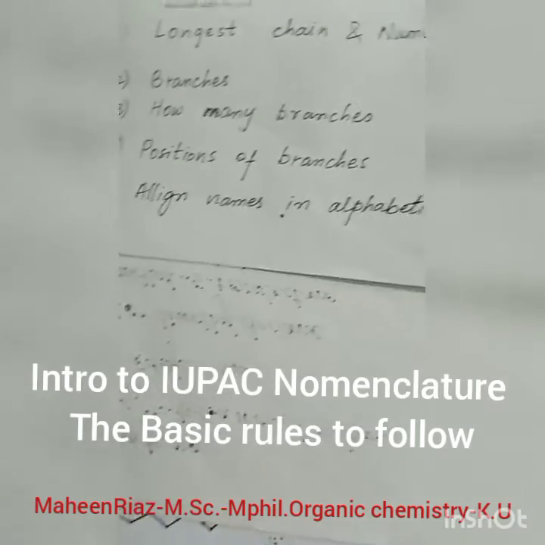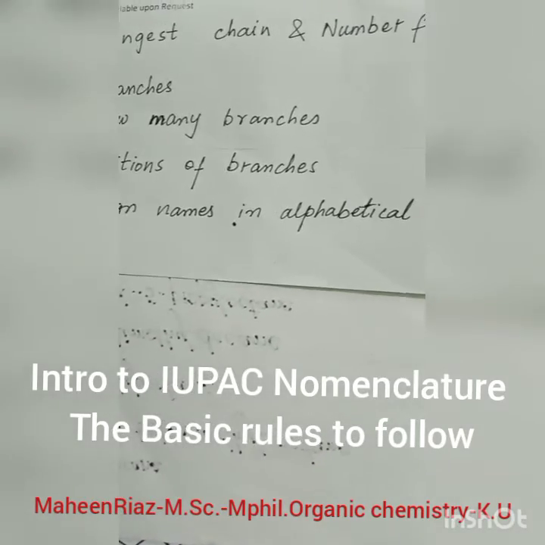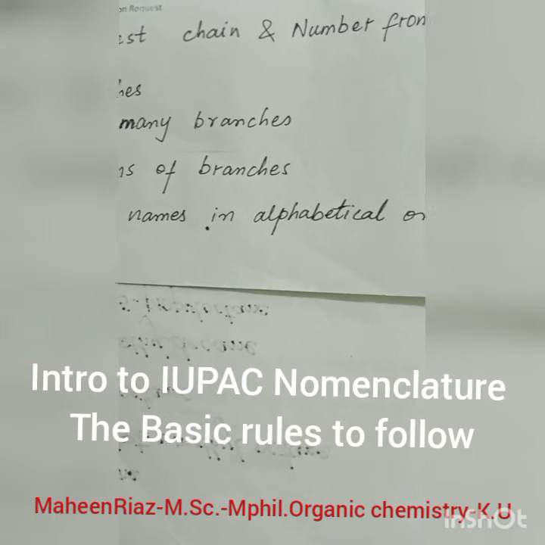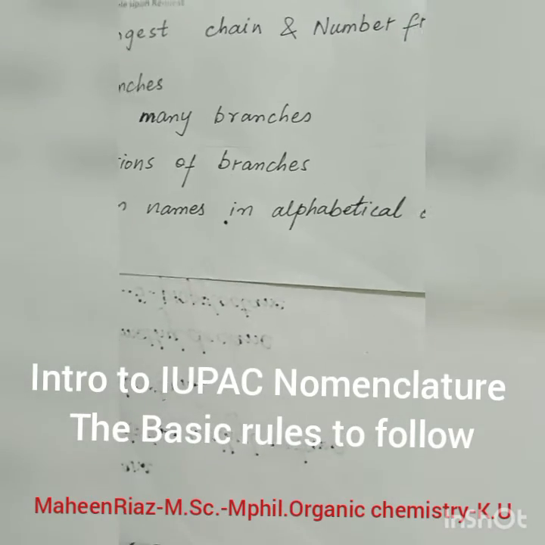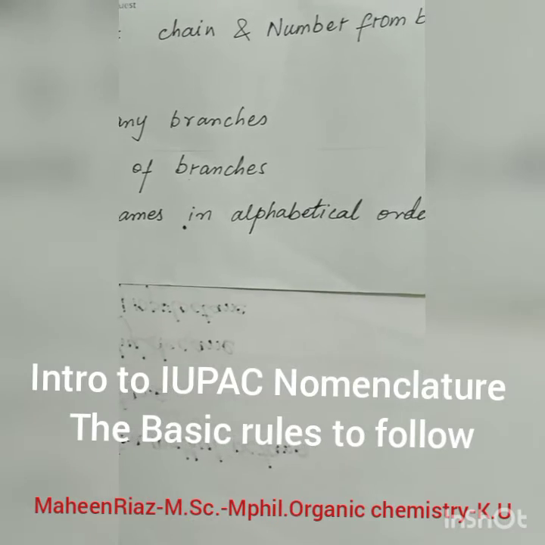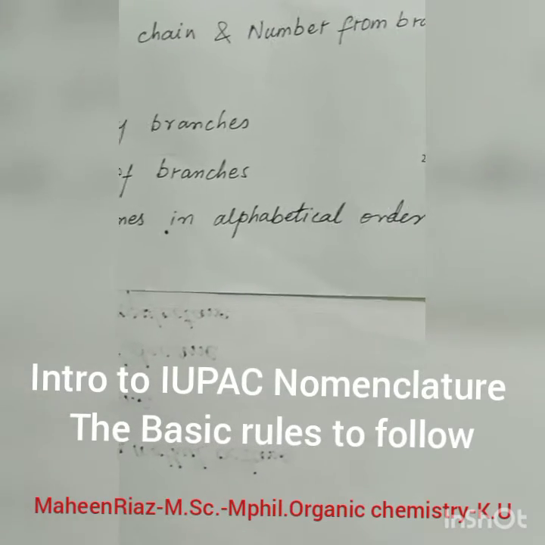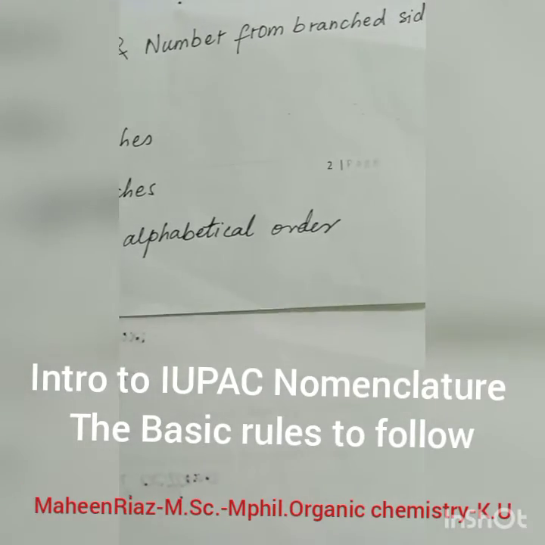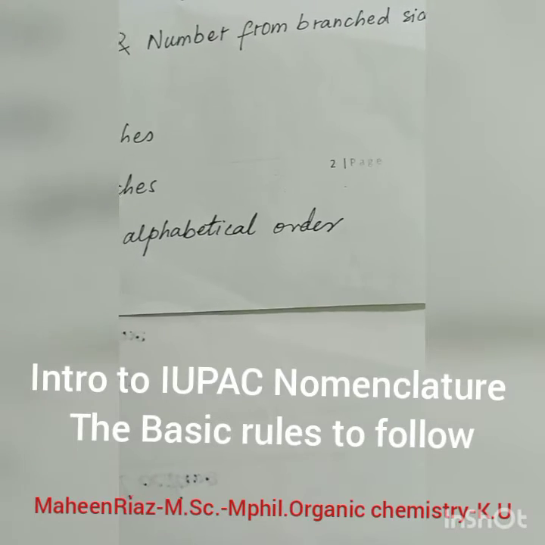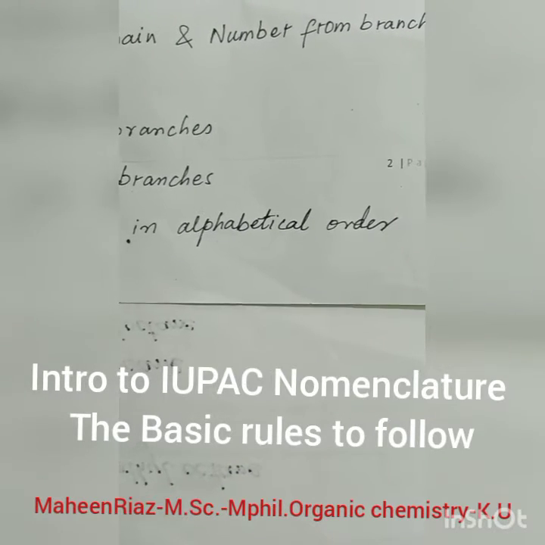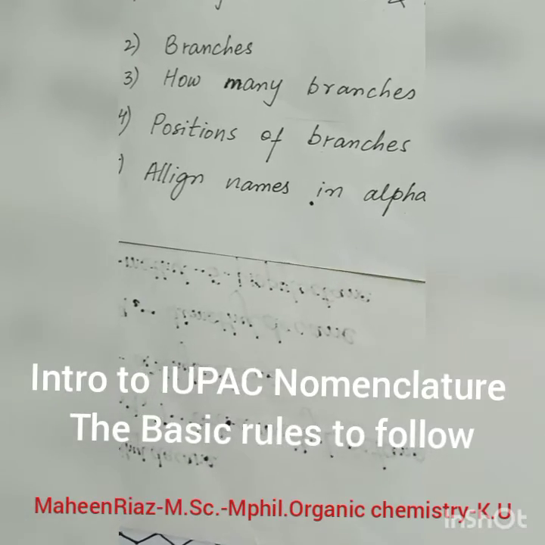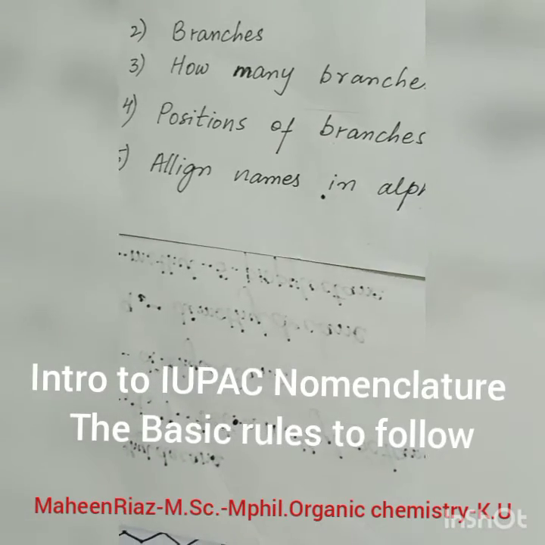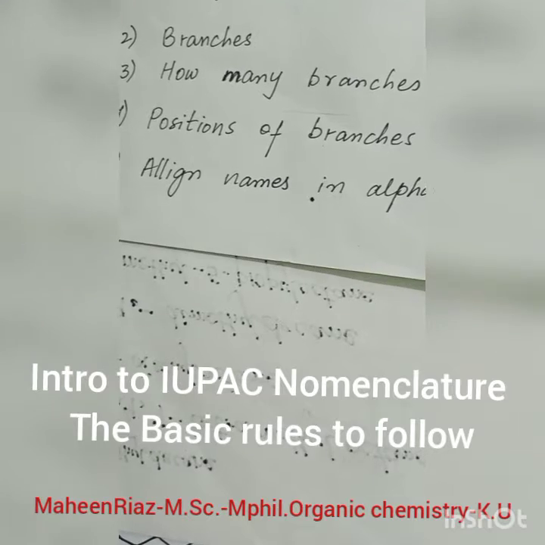So you have selected the longest chain, and there will be two possibilities, either numbering from the right side of the chain or from the left side of the chain. We will start numbering from the side which has the functional group or any branch attached to it. Okay, then coming to the second point, what are the branches attached to the carbon skeleton or carbon backbone?